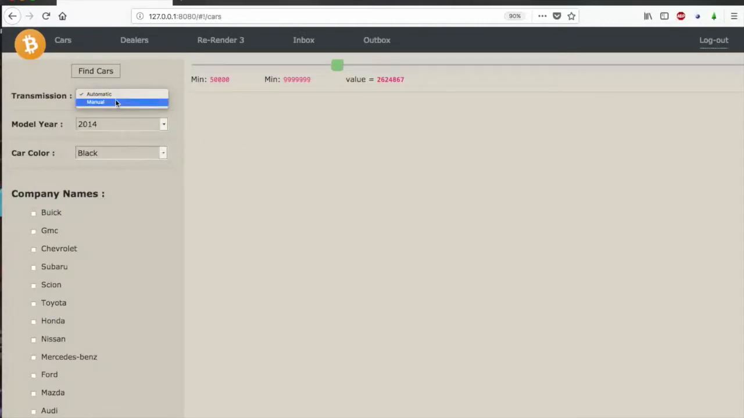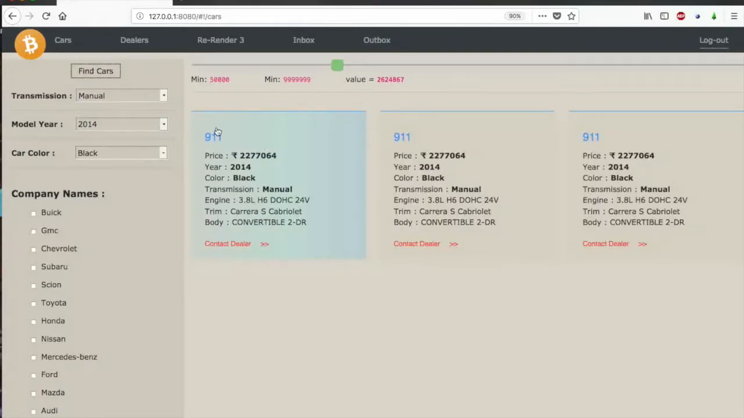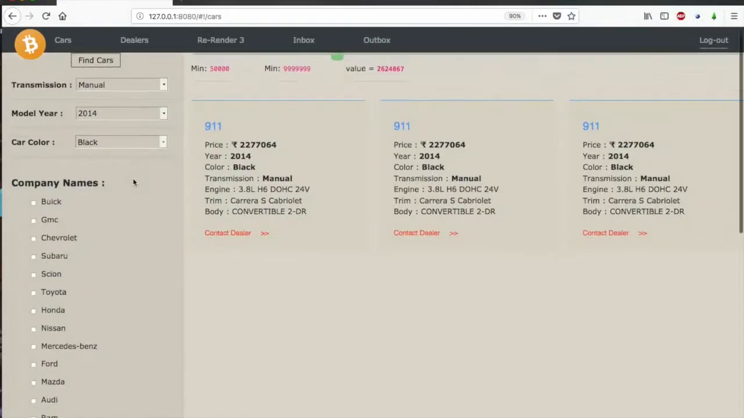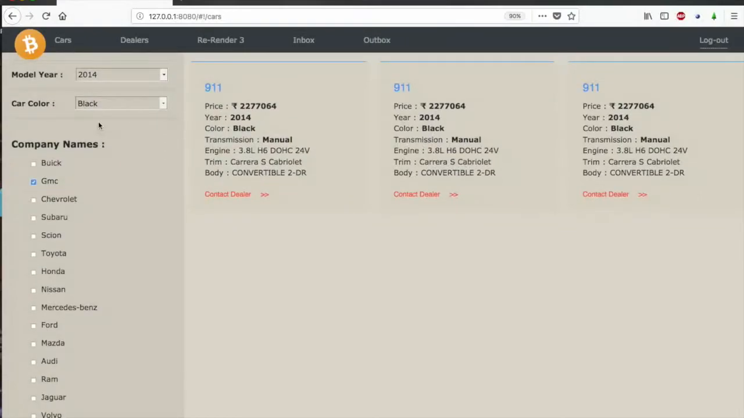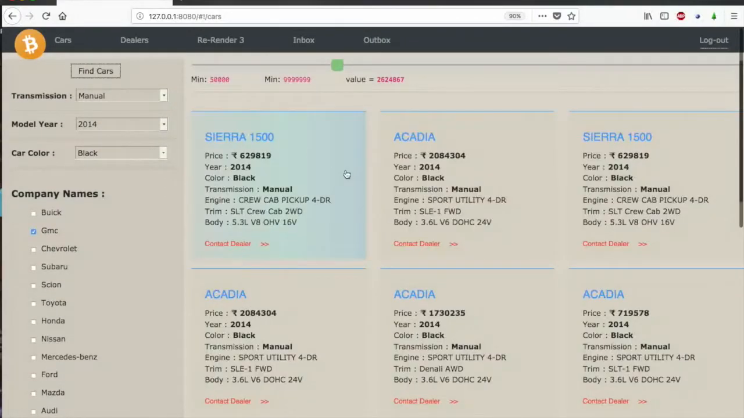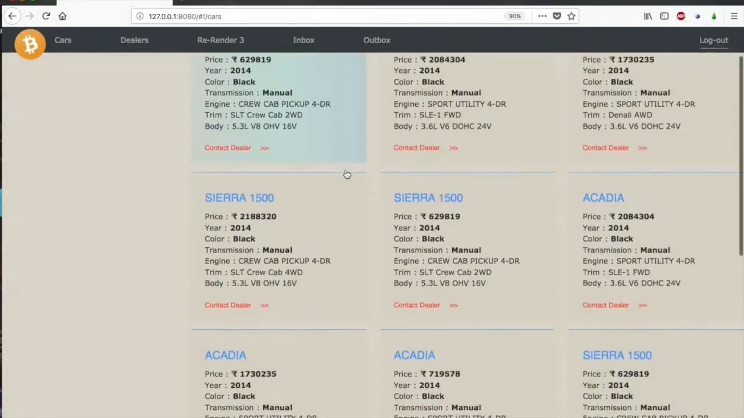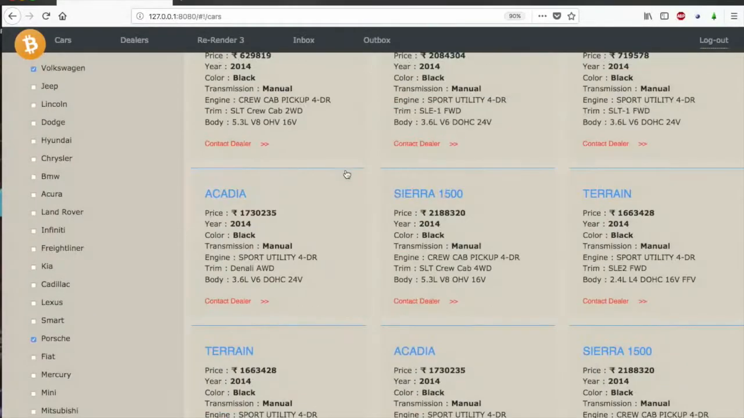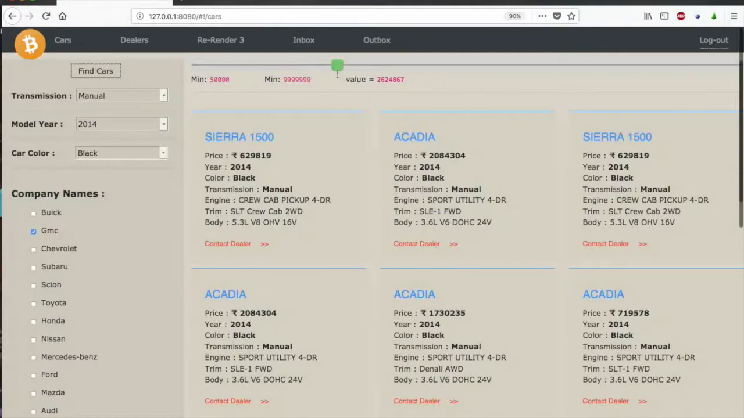So let's go for manual again. And yes, we have some cars. 911 is the model, and we can go to GMC. GMC has a lot of cars because in the starting all the data points were of GMC only. But yes, we can see the difference with this price.